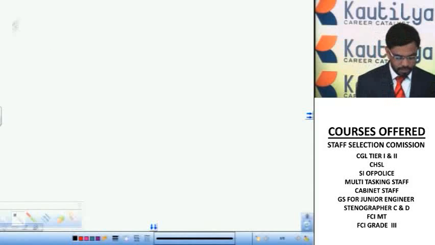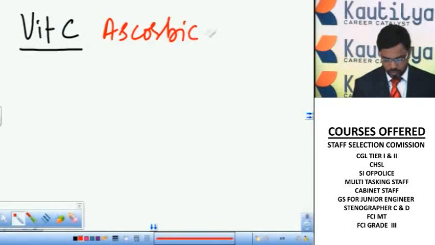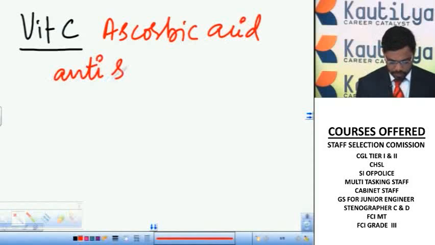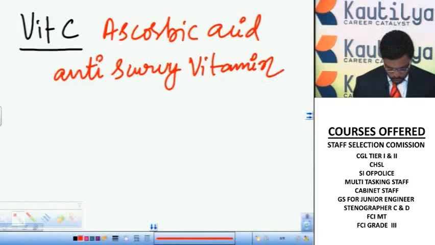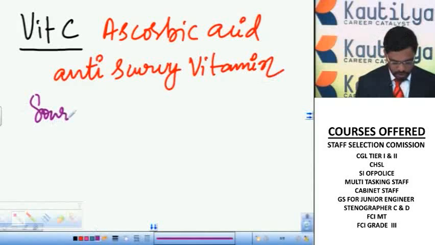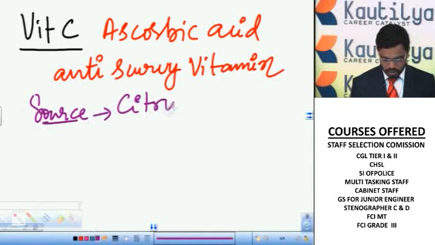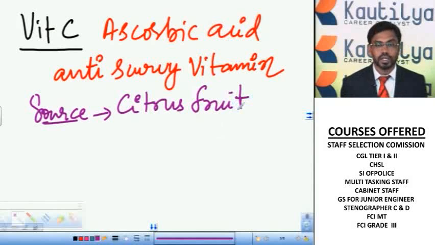Next, vitamin C. Its chemical name is ascorbic acid. So commonly called anti-scurvy vitamin. So the main sources of this vitamin C are citrus fruits. Citrus fruits like lemon, orange, amla, etc.